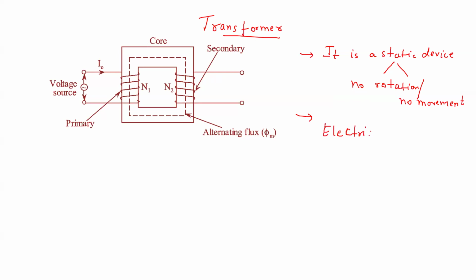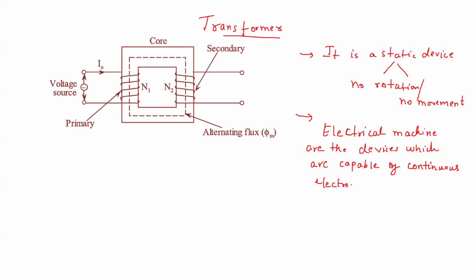Electrical machines are the devices which are capable of continuous electromechanical conversion. Means there is some electrical part and there is some mechanical part. Mechanical part means mechanical movement.